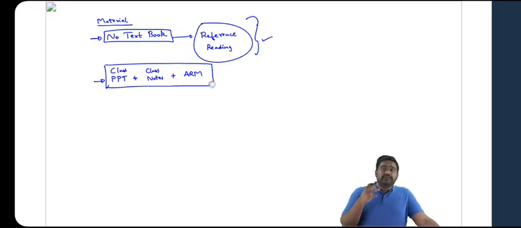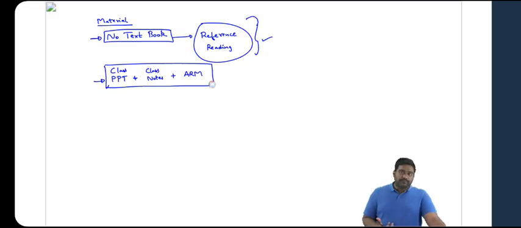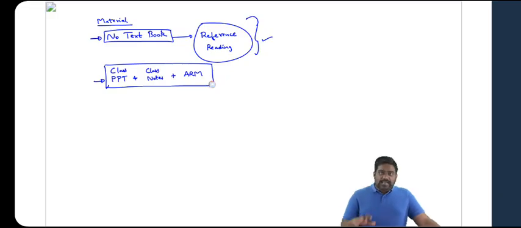This will be your basic reading material. I've kept the PPTs as detailed as possible. A lot of relevant points have been added, and a lot of maps and schematics have been added in the PPT itself. Along with that, I expect you to make short notes in the class.